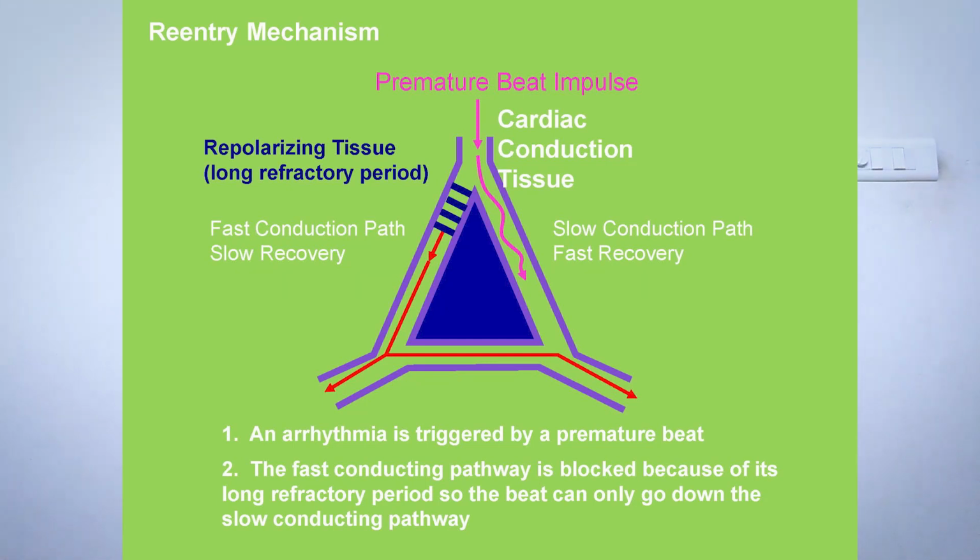The other one, the fast conduction pathway, is blocked, with slow recovery. An arrhythmia is triggered by a premature beat. The fast pathway is blocked because of its long refractory period, so the beat can only go down through the slow conducting pathway. That's the first diagram.